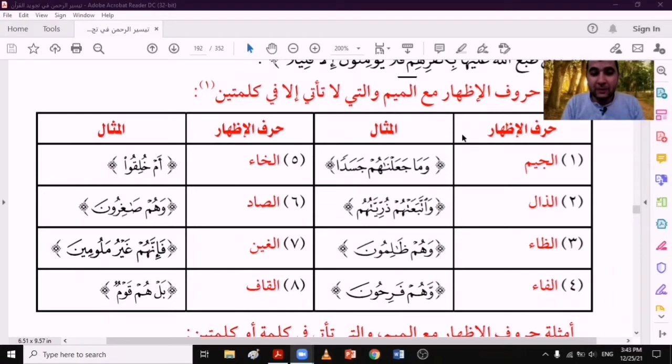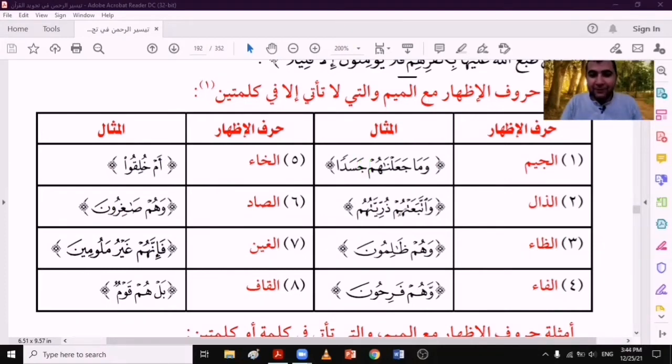Actually, we have some letters from the 26 letters that you will find only between two words, and they are 8 letters, and the rest of them you can find in one word and between two words. The examples of the letters that are found only between two words are in al-jim, like وَمَا جَعَلْنَاهُمْ جَسَدًا. Here, meme sakina followed by the letter jim, so we should pronounce the meme clearly.